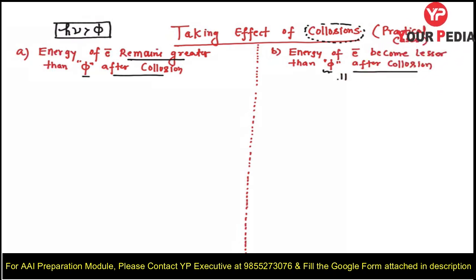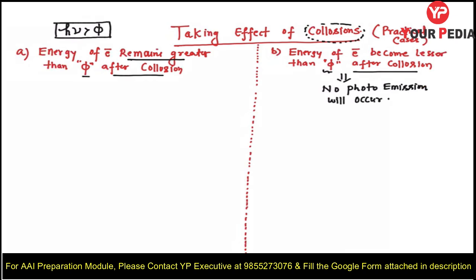So obviously here no photo emission will occur. I will discuss with an example, don't worry. And here photo emission will occur. Why? Because still the energy of the electron is greater than the work function.